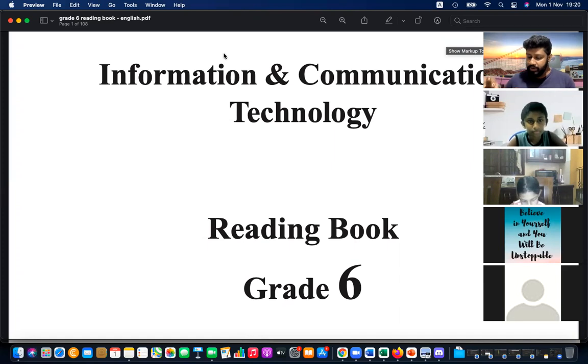If you have a language problem or difficulty understanding, you can also attend the earlier grade 6 Sinhala medium class and then come to this one. Don't worry, we will not charge anything extra. That is the recommended way for you to learn if you have language problems, because 90% of what we do here is in English. Therefore, if you're having a language issue, my recommendation is please come to both the Sinhala medium class and the English medium class, because the Sinhala medium class is free for you. You can use that free opportunity.